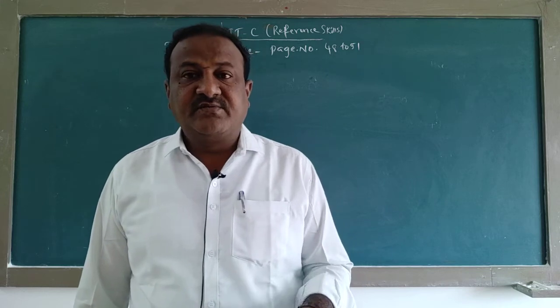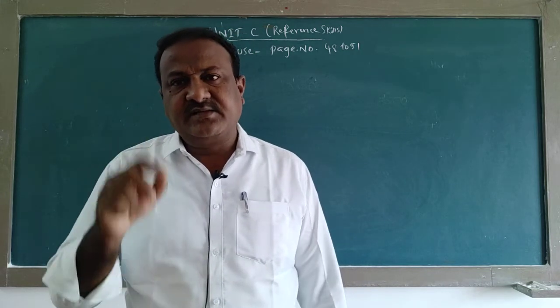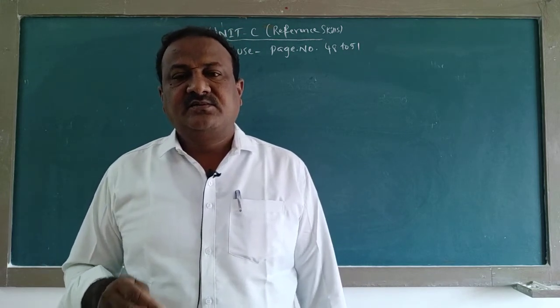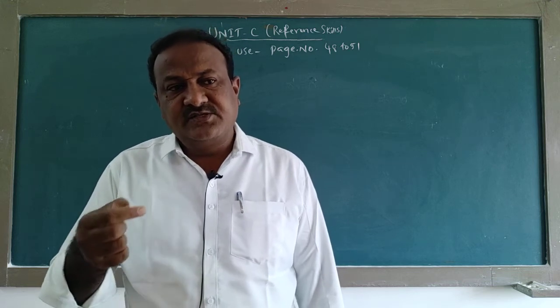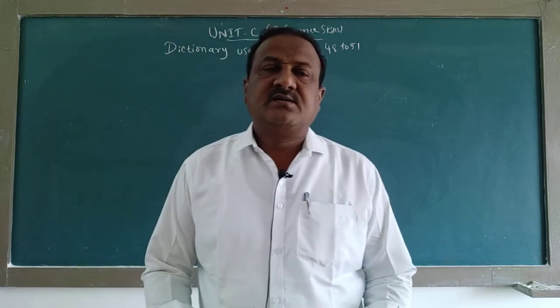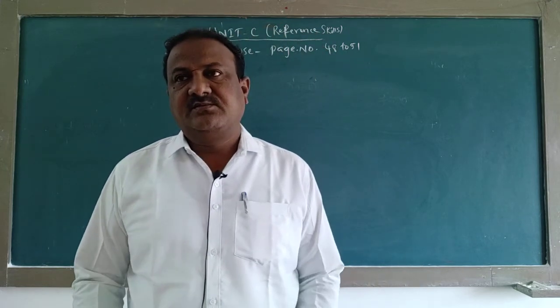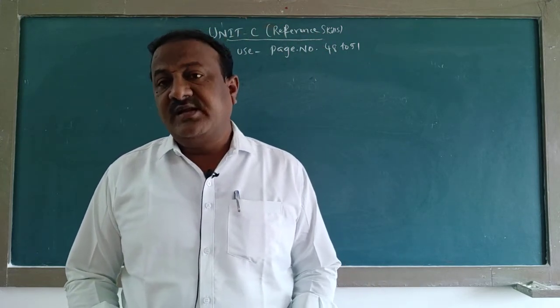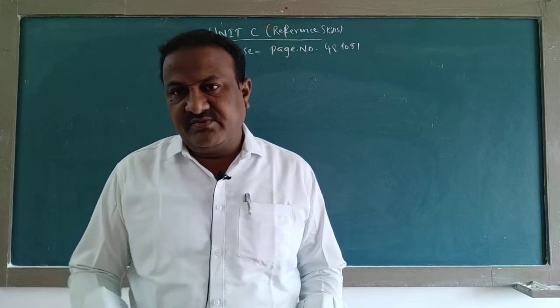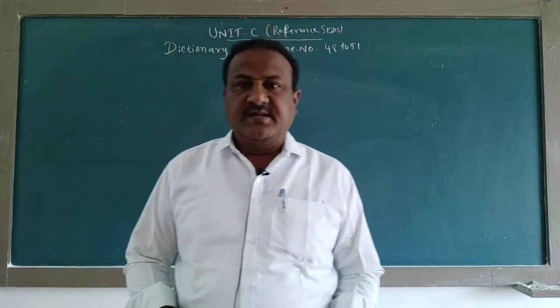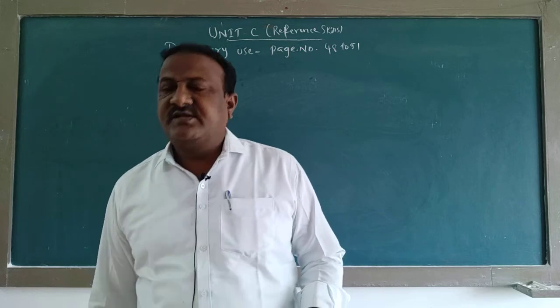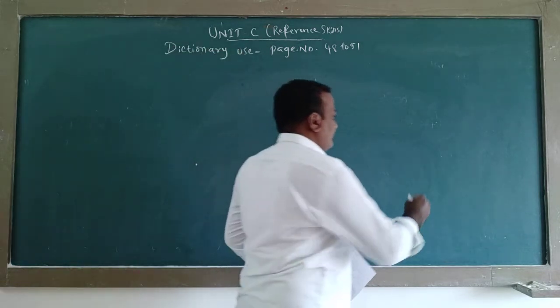Check the spelling of a word. Even one letter, that spelling is very important. We should not make spelling mistakes. So, while looking, we have to check the spelling, because see here, psychology.